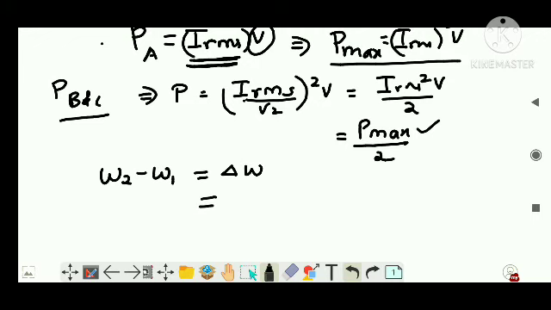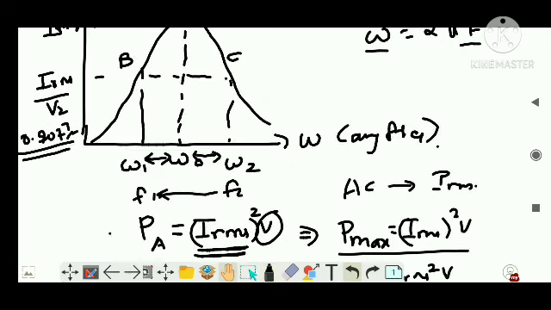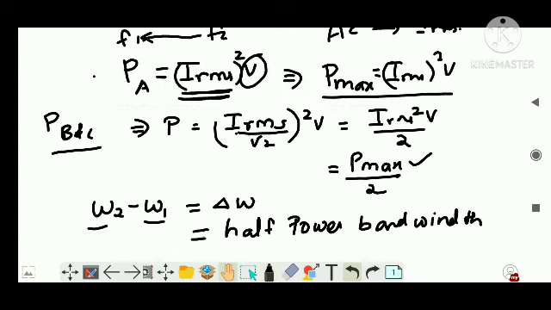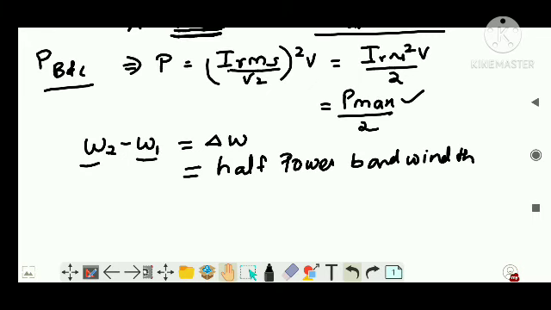This term is known as half power bandwidth. Why half power? Because at omega 1 and omega 2, corresponding to those 2 points, you are having only half the maximum power, right? Clear? This much clear? So omega 2 minus omega 1, which is written as delta omega, is known as half power bandwidth.